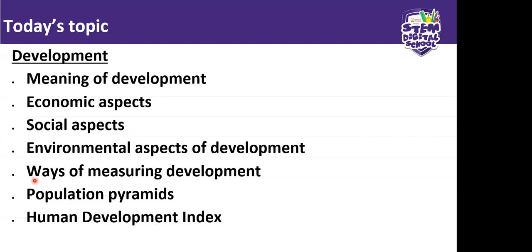And then we're going to look at ways of measuring development. How do we measure development? And then we look at population pyramids. And lastly, we're going to look at the Human Development Index. So it's not something that is new for others who are in class now, okay?